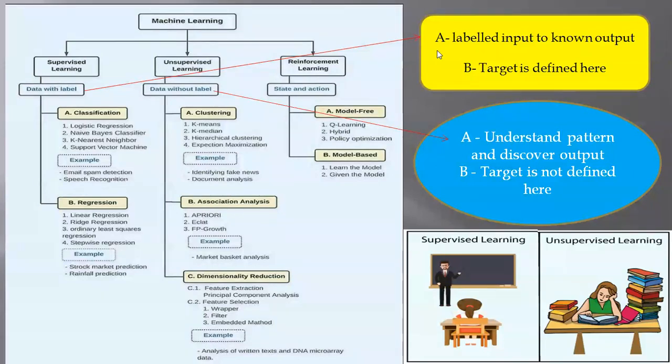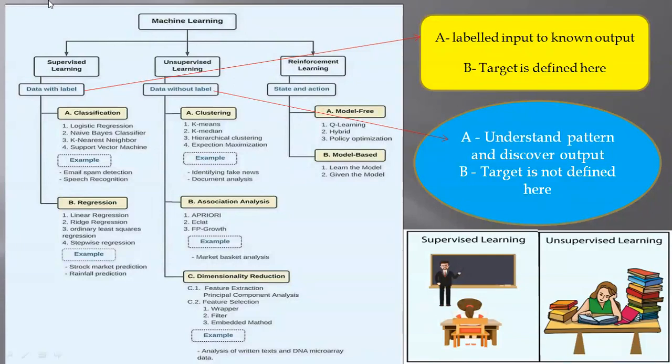Examples are email spam detection or speech recognition, which can all be done by classification. Regression has four types: linear regression, ridge regression, ordinary least squares regression, and stepwise regression. Regression is used for stock market prediction and rainfall prediction, where the values are mostly numeric and the target is defined.